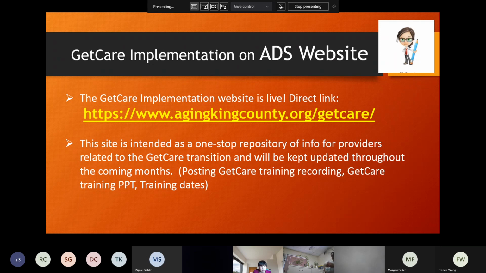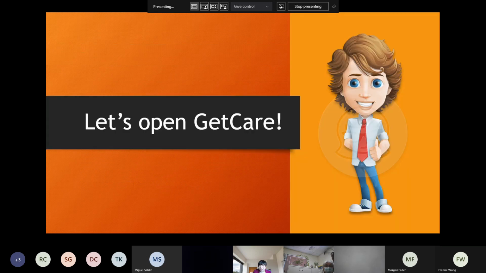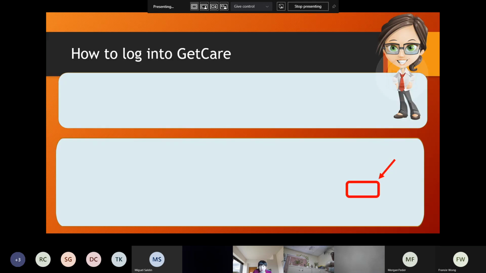That's the GetCare implementation direct link on the ADS website. So let's open GetCare. Are you ready? Before we do that, I just want to refresh your memory. How many steps are there in order to log into GetCare? Very good, three steps.